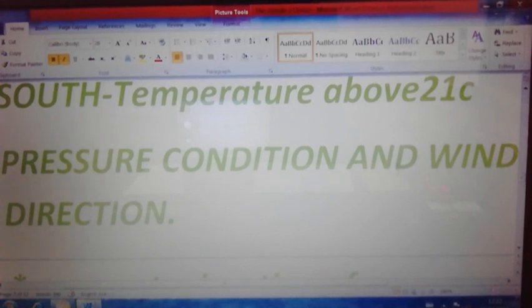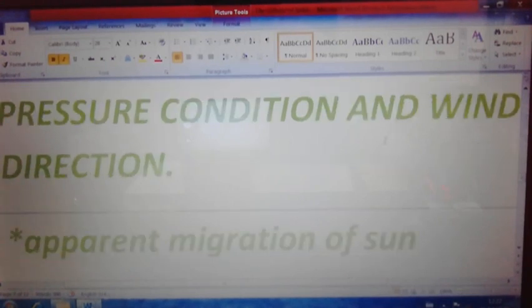And the temperature condition we see, the pressure condition also we have to discuss. That is the pressure condition. The high pressure takes place in the land area and the low pressure in the sea. That creates the movement of wind from land to the sea, as we have seen in the retreating southwest monsoon.